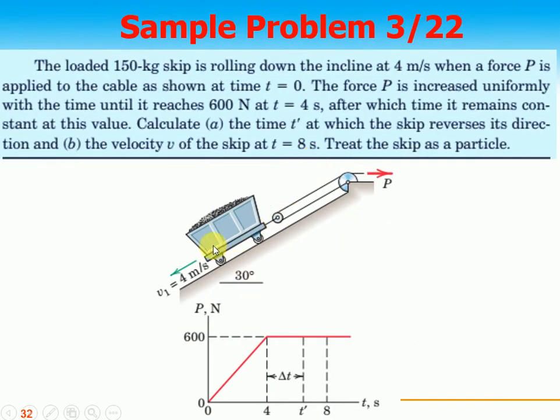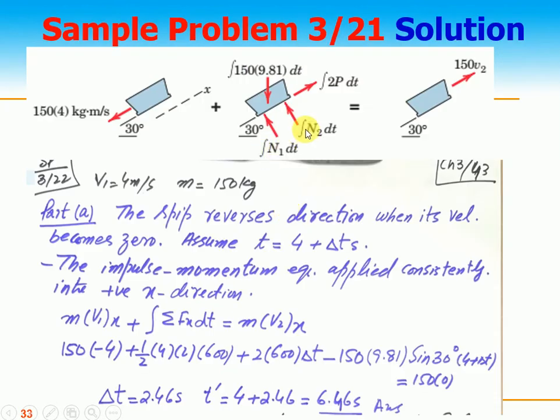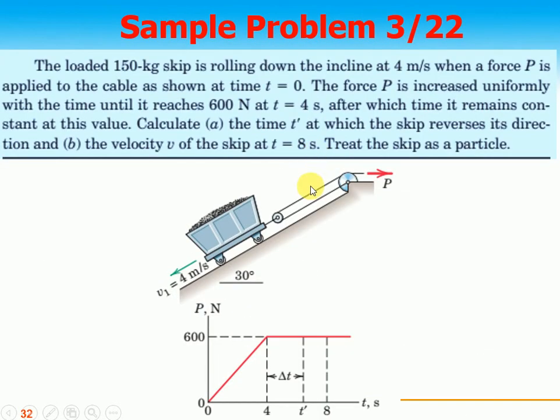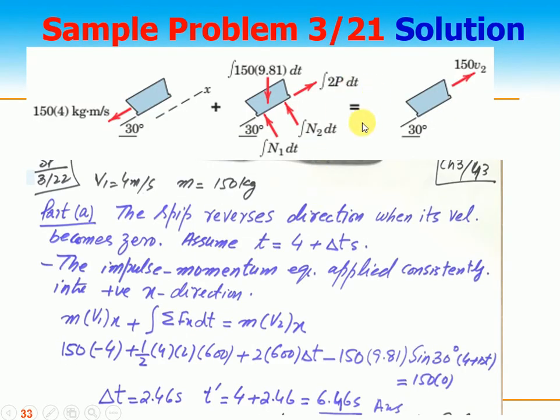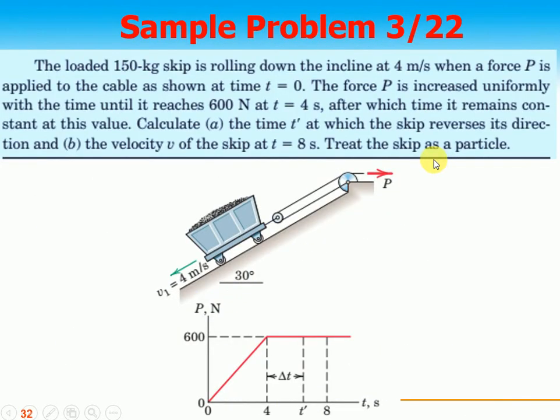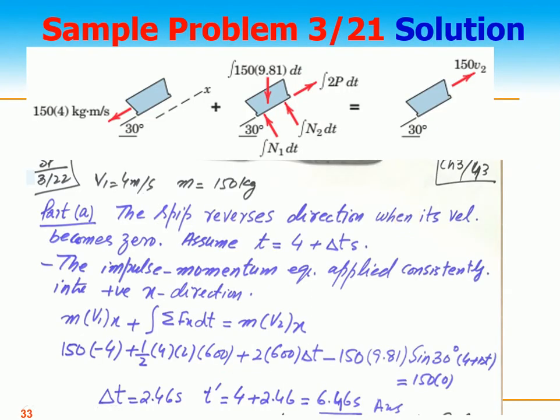These are the two reaction forces, N1 dt and N2 dt, and then the force we are applying is P, because there are two, so it's 2P dt, equal to the final momentum, mass 150 times v2. Our initial velocity is 4 meters per second, mass is 150 kilograms.